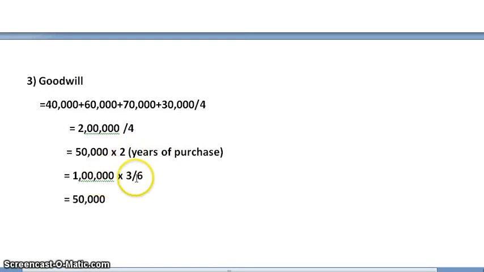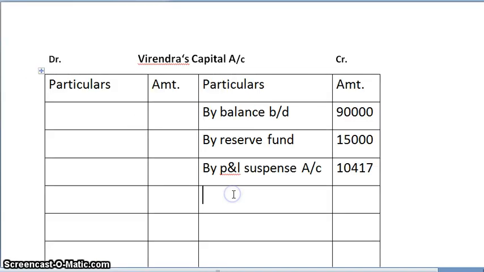So we get 1 lakh into Virendra's share. His share is 3 by 6. So I get the amount of goodwill as 50,000. So by goodwill, the amount we calculated, 50,000.